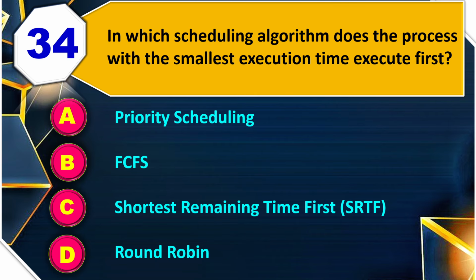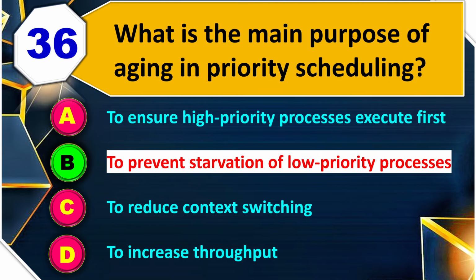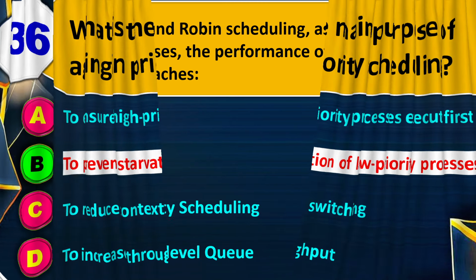35. Which of the following factors does not affect CPU scheduling? CPU utilization, turnaround time, number of processors in the system, or waiting time? So the correct answer is number of processors in the system. 36. What is the main purpose of aging in priority scheduling? To ensure high priority processes execute first, to prevent starvation of low priority processes, to reduce context switching, or to increase throughput? So the right answer is to prevent starvation of low priority processes.